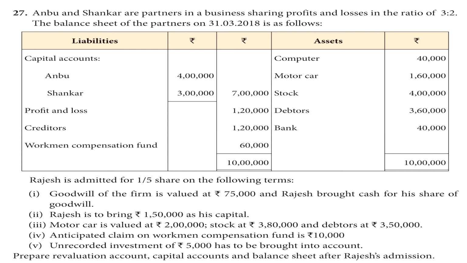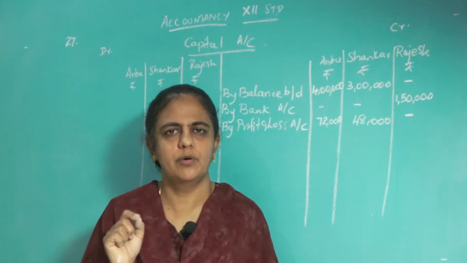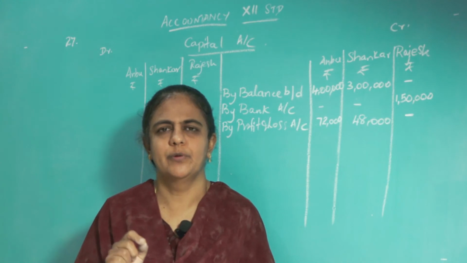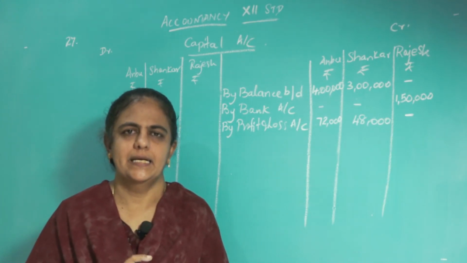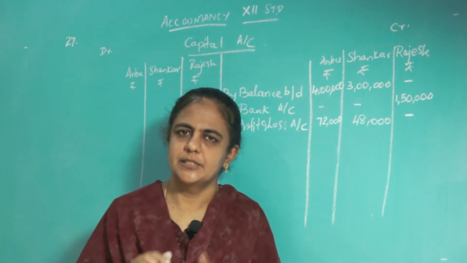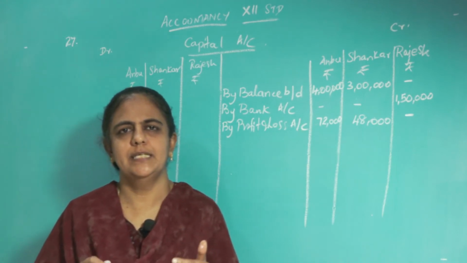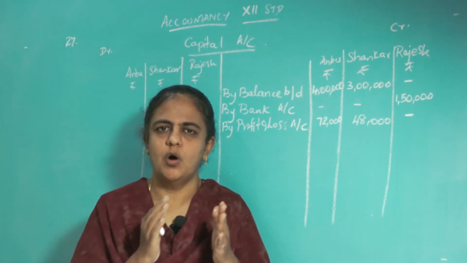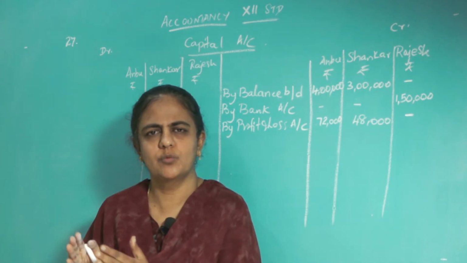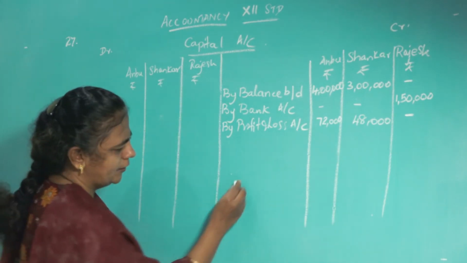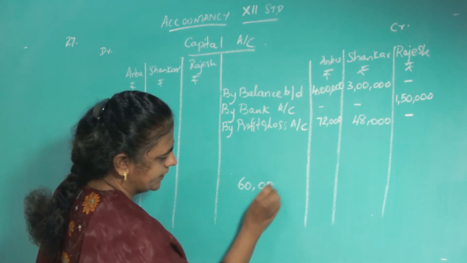How much is that workmen compensation fund? Workmen compensation fund, you have to be very careful. It is given in the balance sheet as 60,000. It is a liability. You are providing a provision for the workmen compensation fund, that is, it is already there. What you have provided and kept is 60,000 rupees. Okay. But see the adjustment. In adjustment, workmen compensation fund is given as only 10,000. That means the liability of workmen compensation fund was 60,000, now it is only 10,000. Okay. In your balance sheet, workmen compensation fund is 60,000.